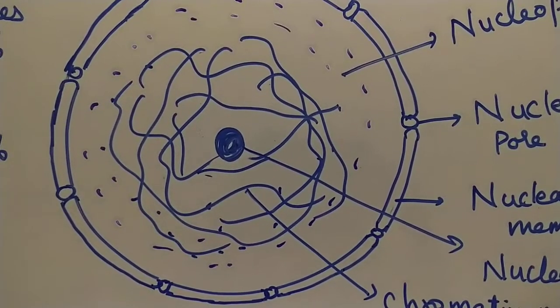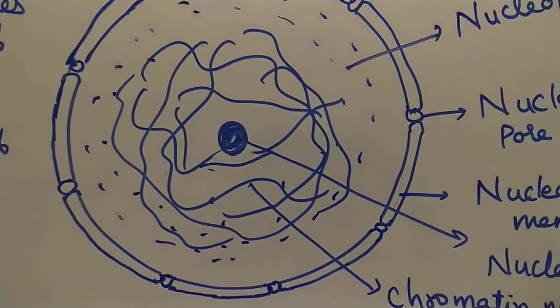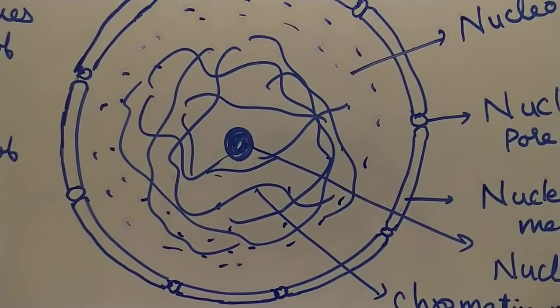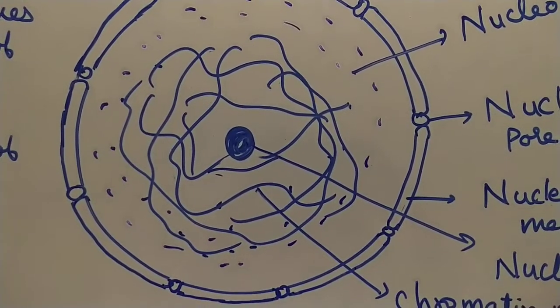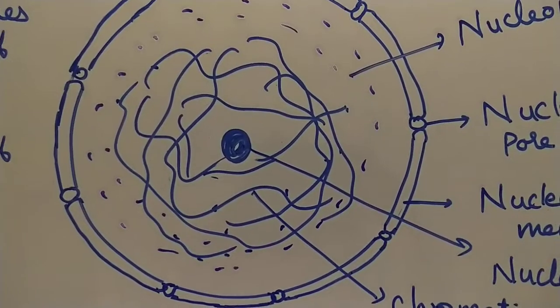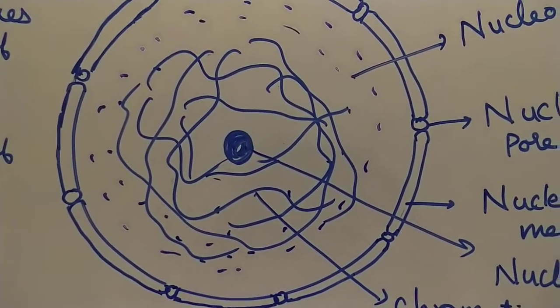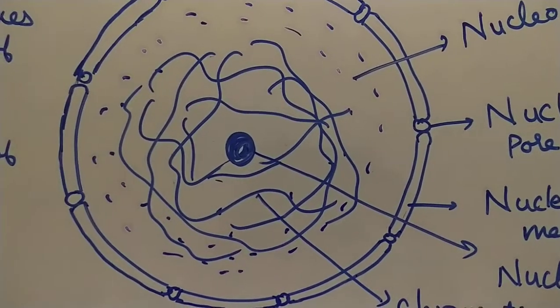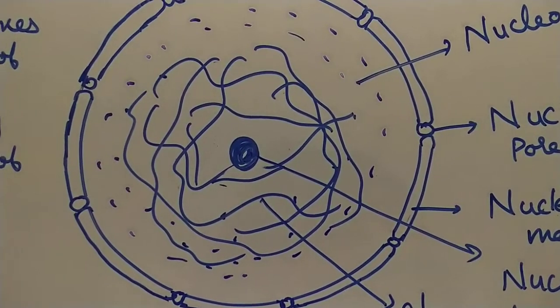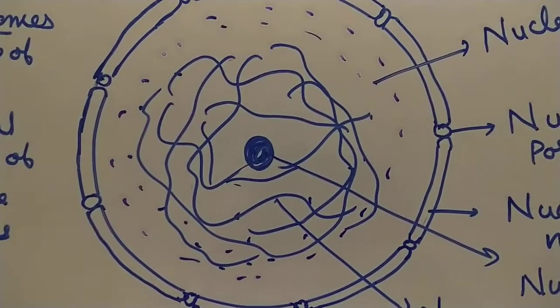Now remember children, chromatin network is seen when the cell is not dividing, and chromosomes are seen when the cells are dividing. And chromosomes are rod-like structures which are made up of DNA, and functional segments of DNA are called as genes.